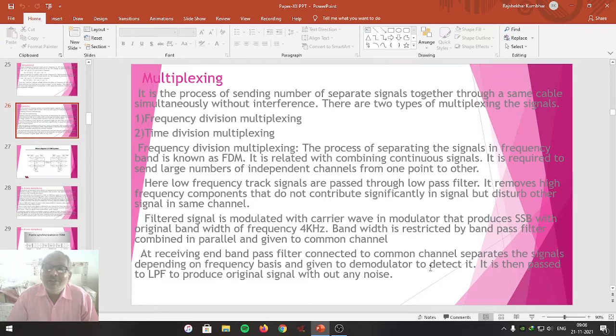Then it is given to the demodulator, where the process of demodulation takes place and the signal is detected. It is then given to the low pass filter to produce the original signal without any noise.